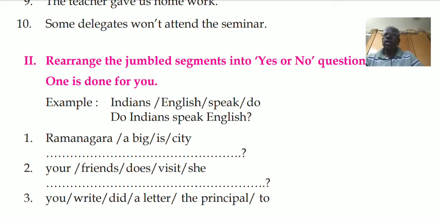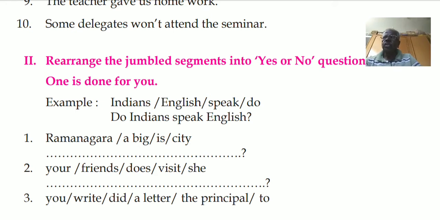Second one: your friends, does, visit, she. So which is the starting word? Does. Does she visit your friends?